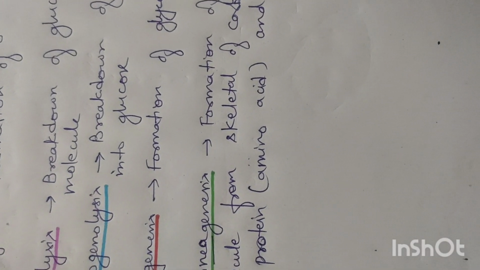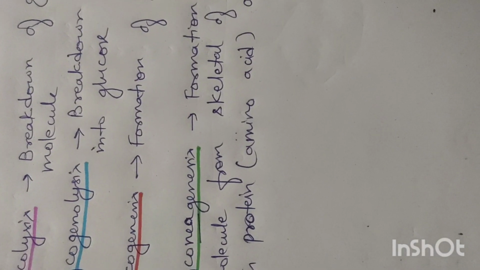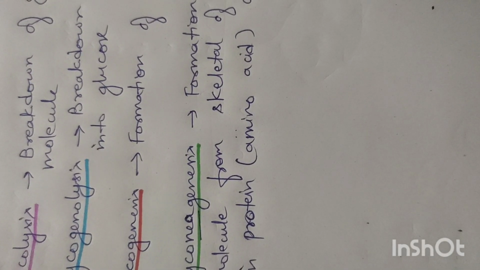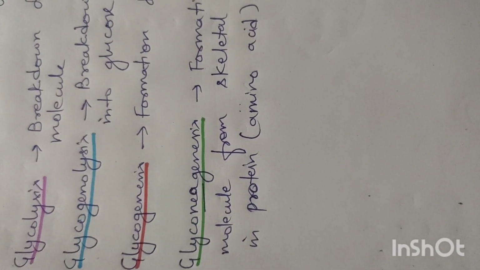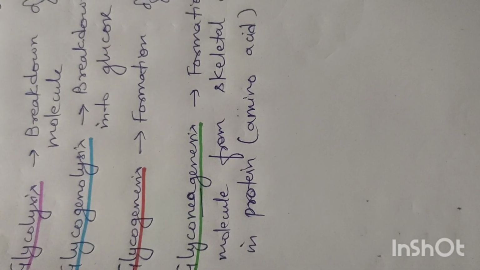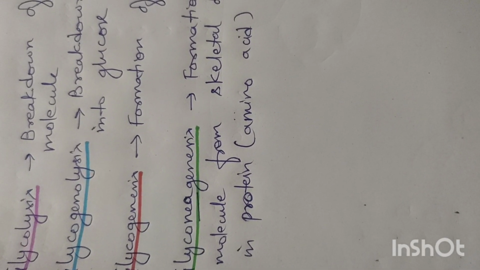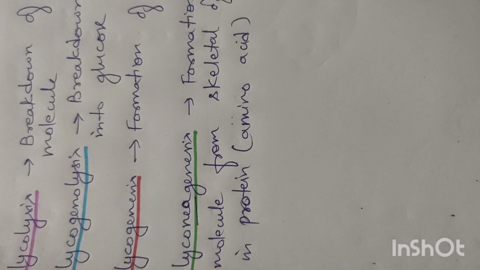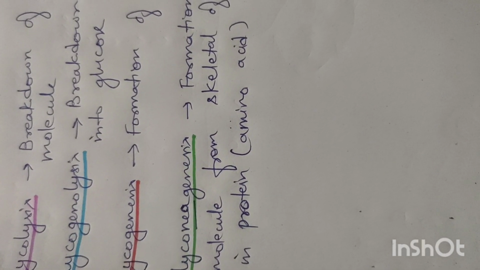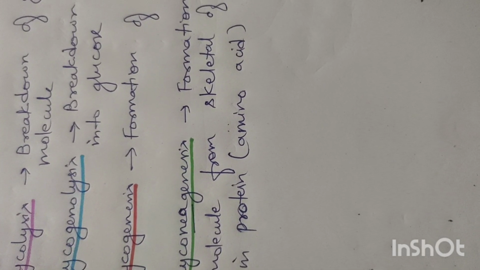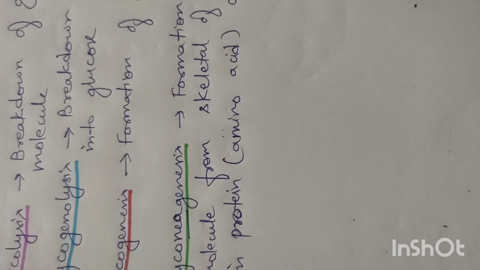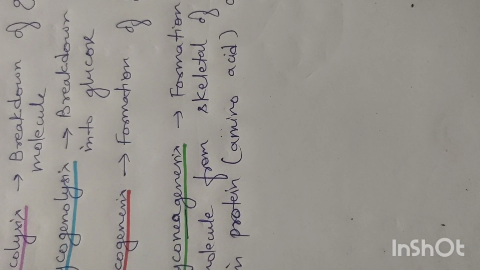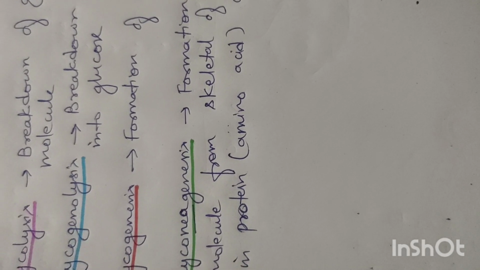Now let's focus on glucose. Glucose comes into our body and is utilized. Glucose is taken into our body and absorbed from the stomach and then goes to the portal vein. From the portal vein it goes to the liver, and the liver has hepatic cells which utilize this glucose.